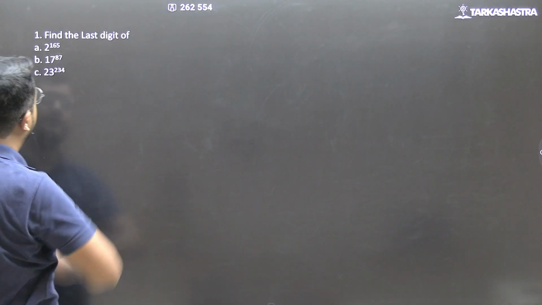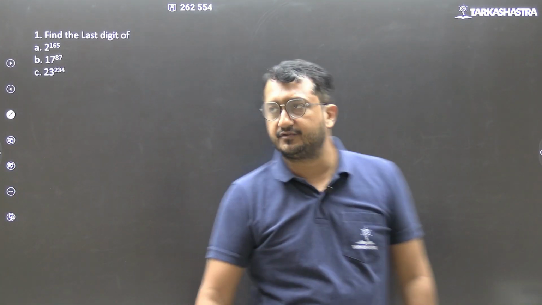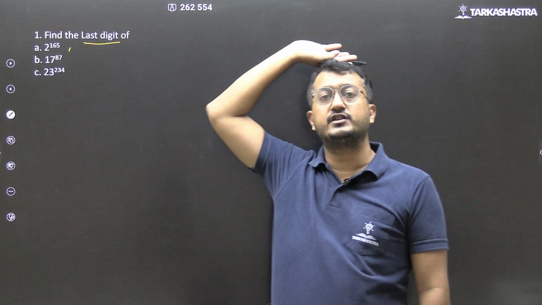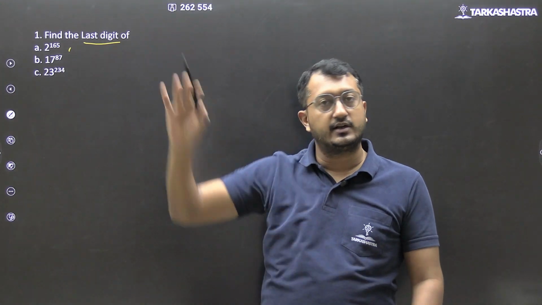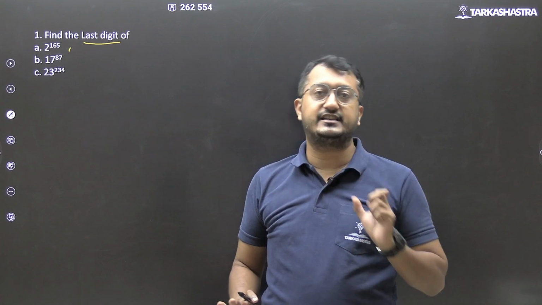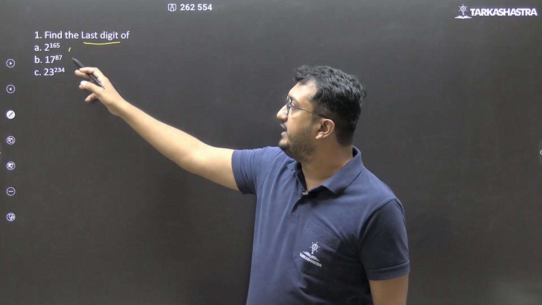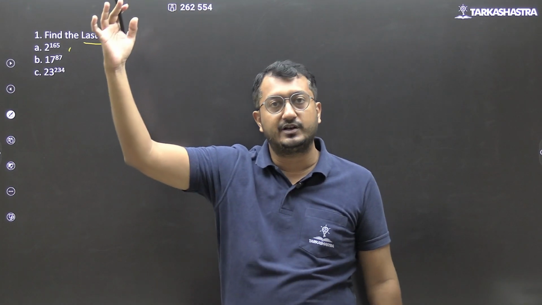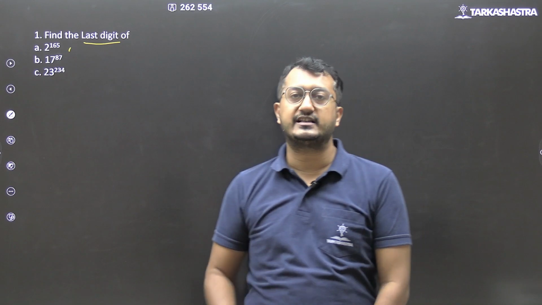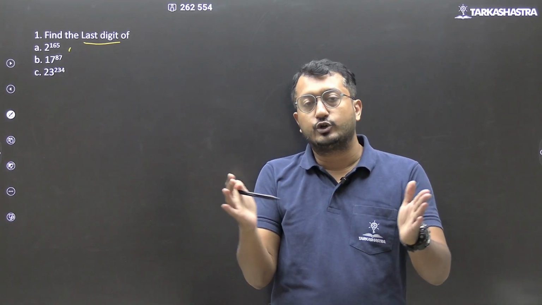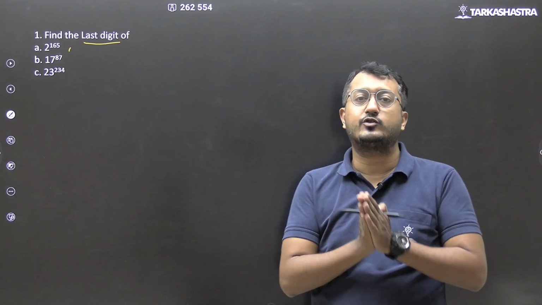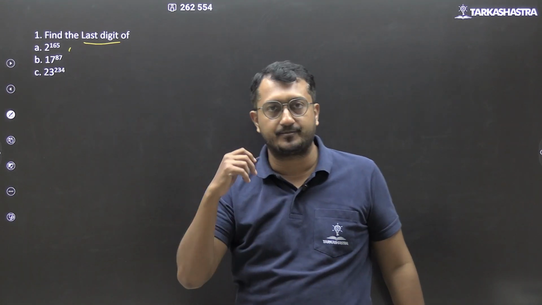First thing, find the last digit of 2 raised to 165. 2 raised to 165 will be a very huge number. कैलकुलेटर से भी calculate नहीं होगा, but उस number का last digit निकालना है. 17 raised to 87 will be a very big number. उस number का last digit निकालना है. 23 raised to 234 का last digit निकालना है, ठीक है. तो ऐसे ये concept है. This cyclicity concept helps you find out the last digit of such big numbers.